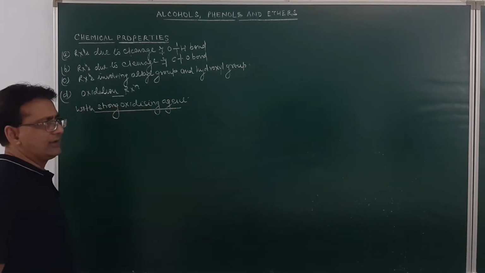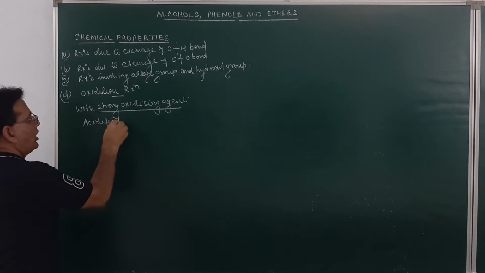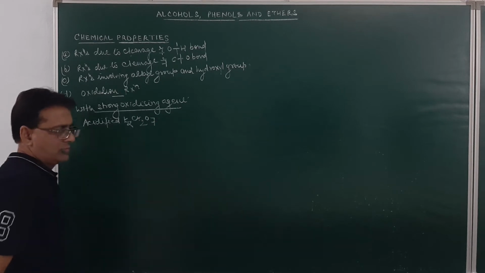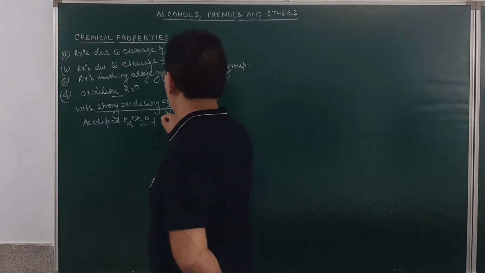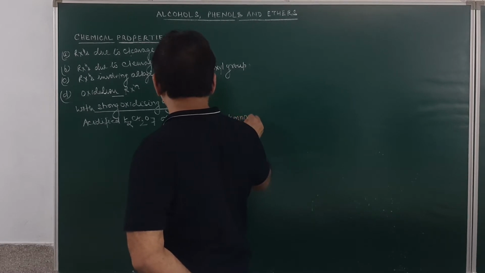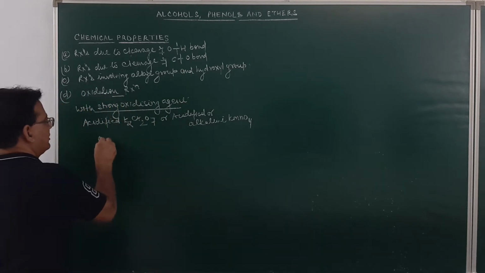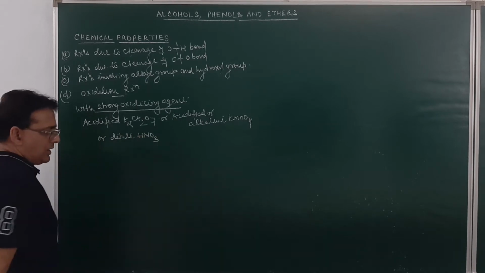Strong oxidizing agents are like acidified potassium dichromate, or acidified or alkaline KMnO4, or dilute nitric acid.